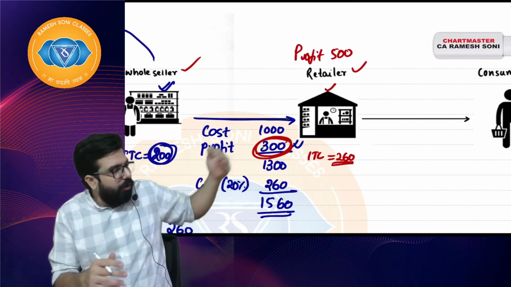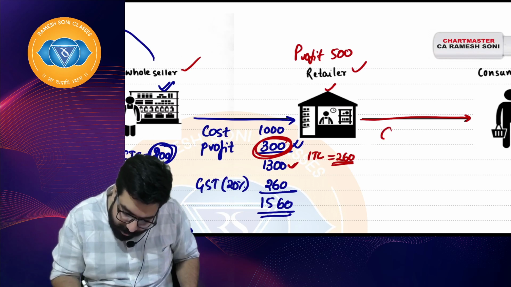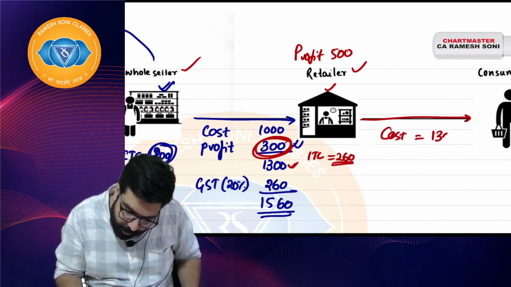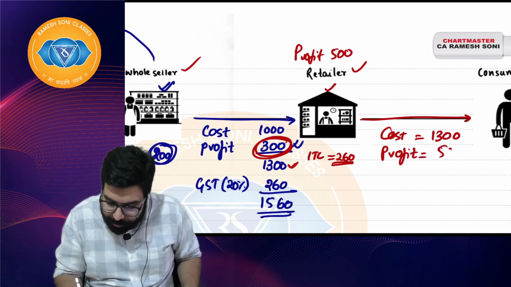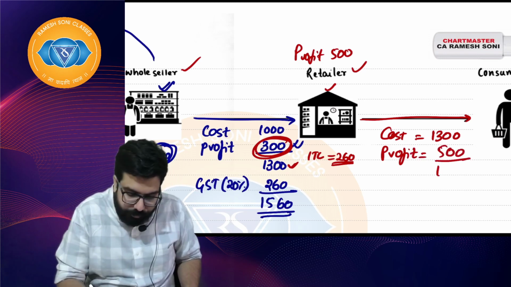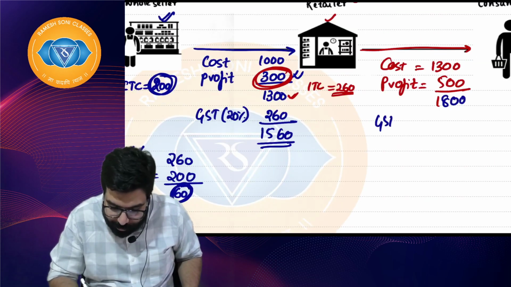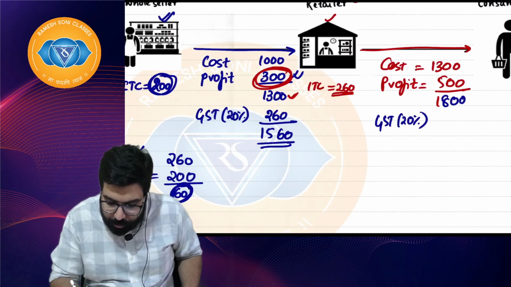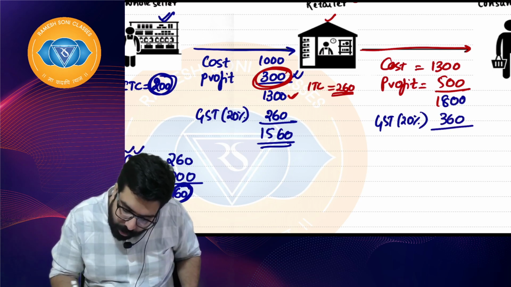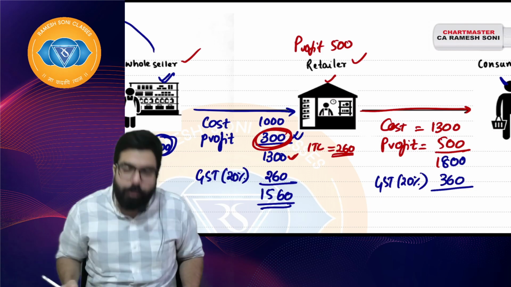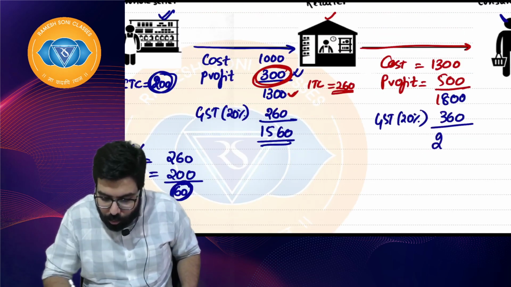So he will say, okay sir, I paid 260, and government will give him the credit. Then he went ahead and sold it to the consumer. Supposing he sold it, how much? The cost is 1300. Sir, profit? Retailers make more profit. Yes, sir, 500. So retailer sold at 1800. Sir, GST is how much? GST is 20%. Sir, 1800 per 20% is 360 rupees. So he sold it to the ultimate bakra, the consumer, the scapegoat. He sold it to the consumer at 2160.